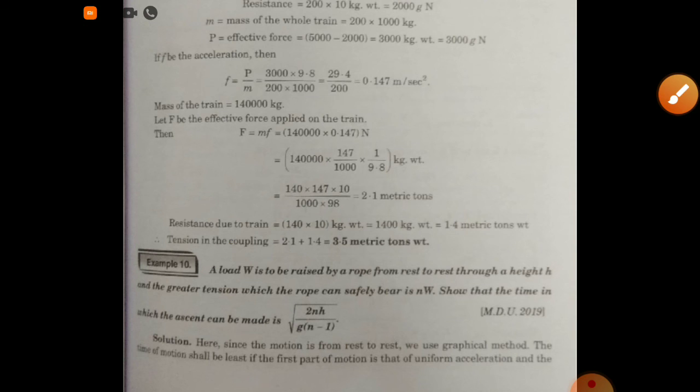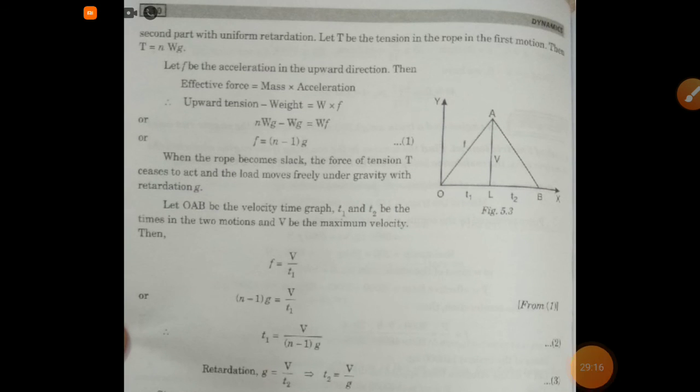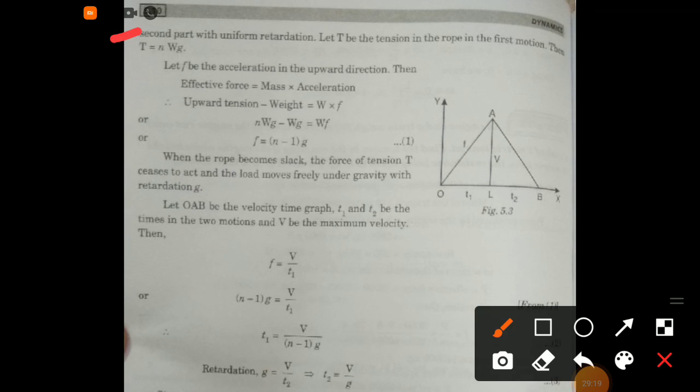For the solution, since the motion is from rest to rest, we use the graphical method. The time of motion shall be least if the first part of motion is that of uniform acceleration and the second part with the uniform retardation.